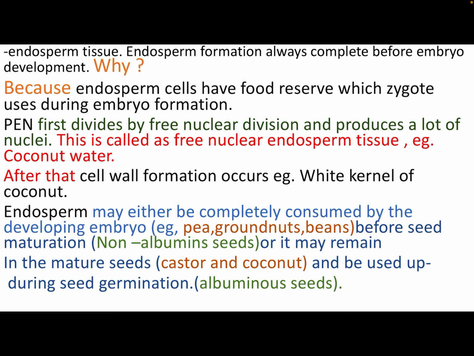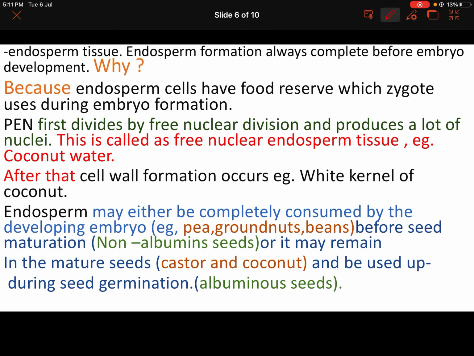That's why it is formed before the formation of the embryo. And it is written here also, because endosperm cells have food reserve which the zygote uses during embryo formation. PEN is the short form of primary endosperm nucleus.